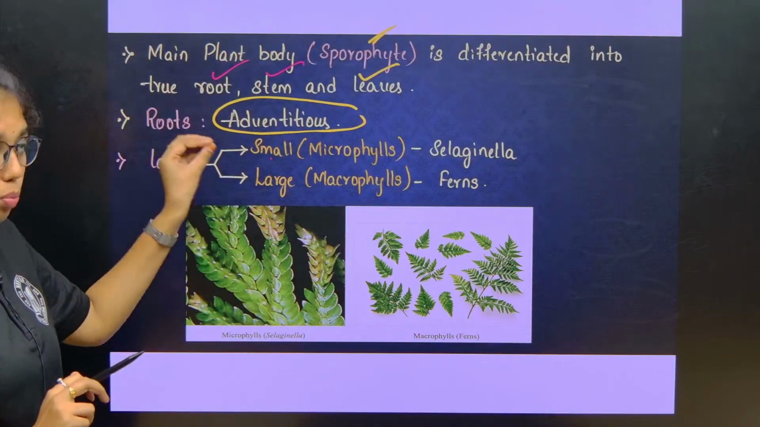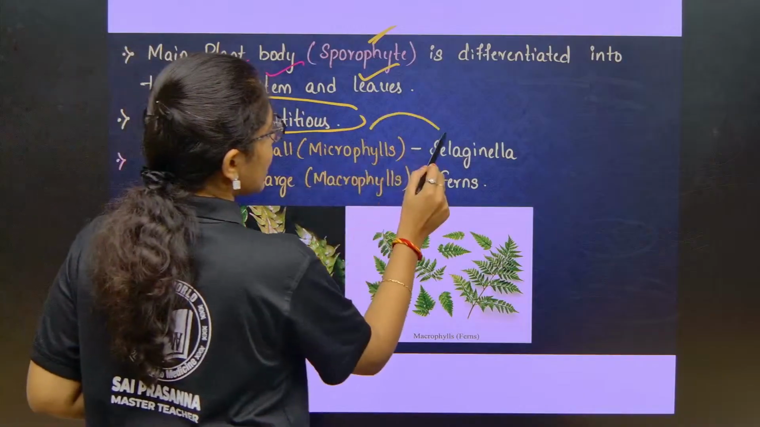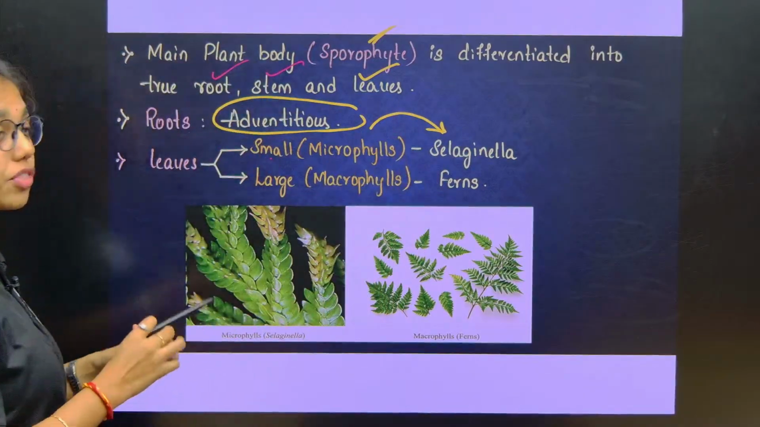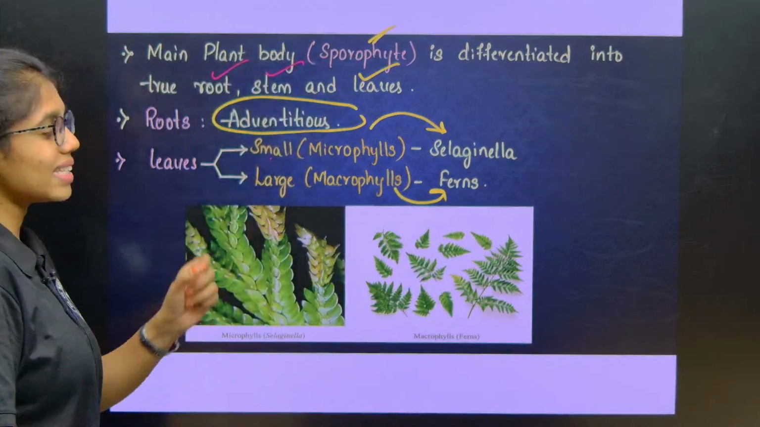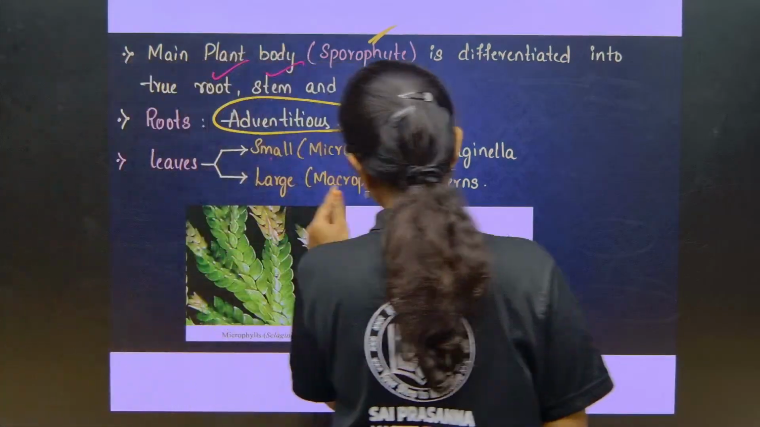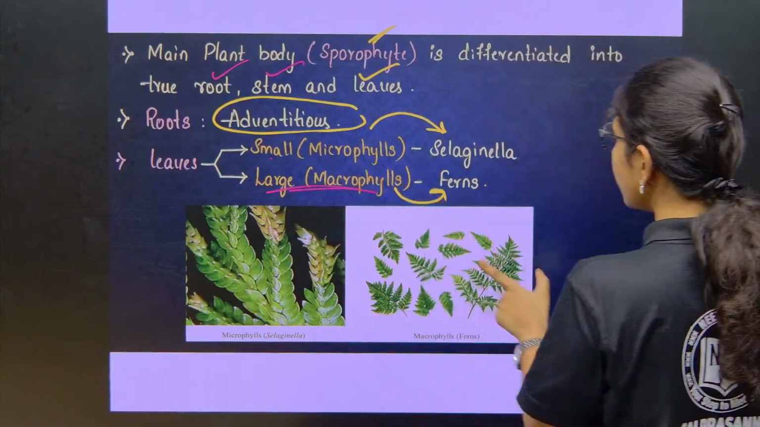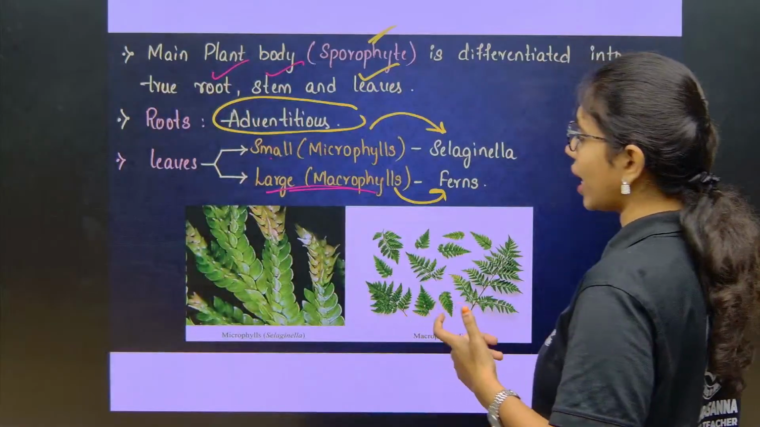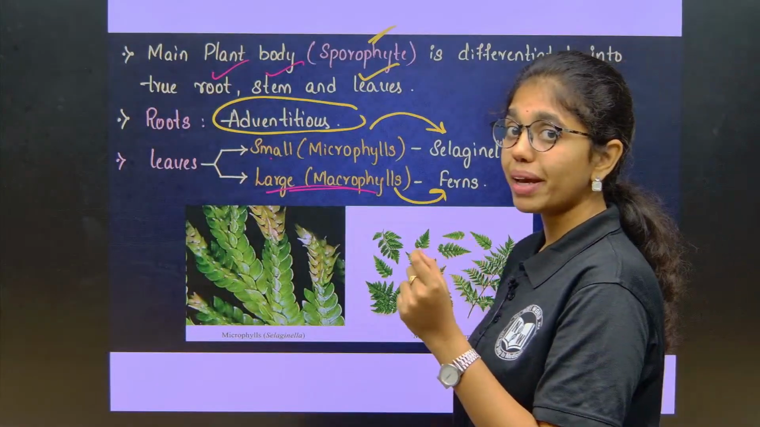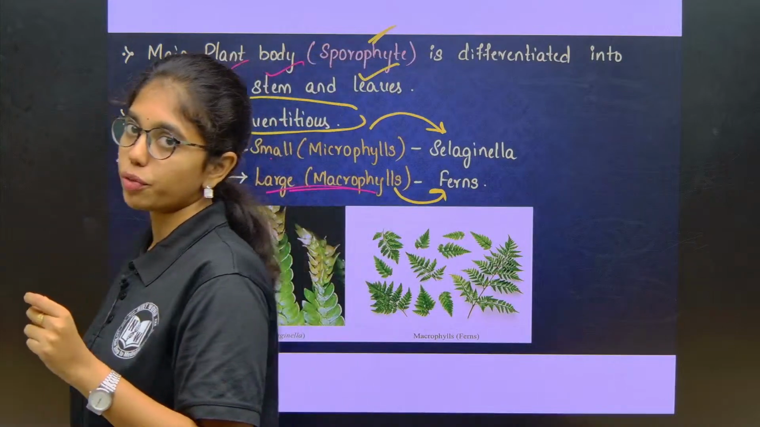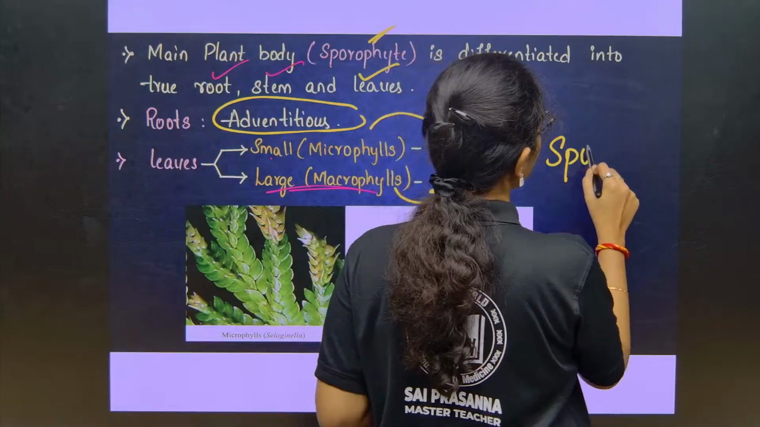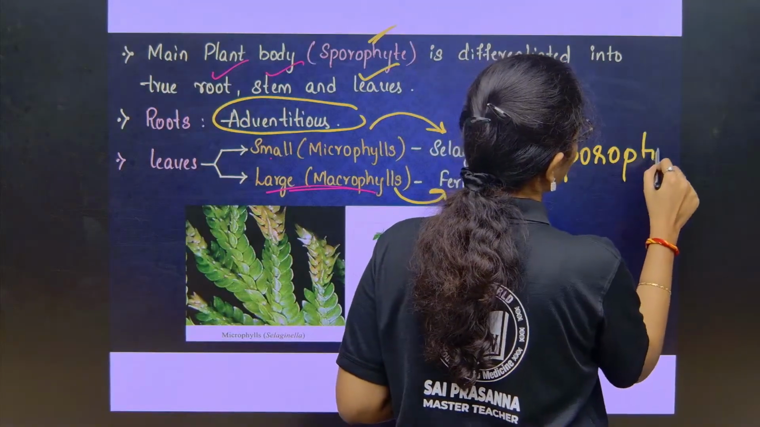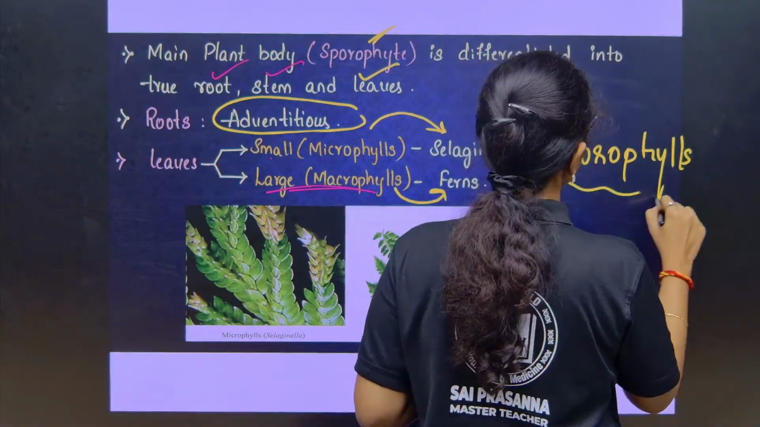Microphyllous leaves are small, for example Selaginella. Macrophyllous leaves are large, for example ferns. Here there is one more point to say: leaf structures bear spores in pteridophytes. As such, the leaves here are called sporophylls.